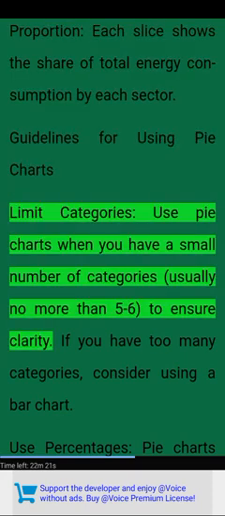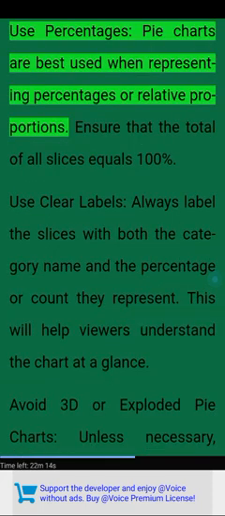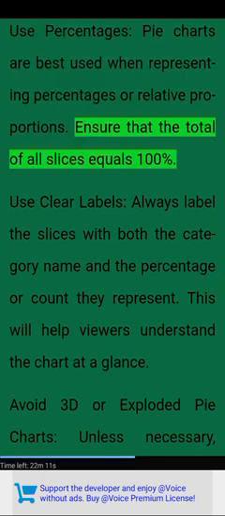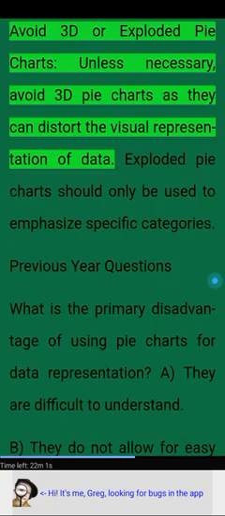Guidelines for using pie charts. Limit categories. Use pie charts when you have a small number of categories, usually no more than 5 to 6, to ensure clarity. If you have too many categories, consider using a bar chart. Use percentages. Pie charts are best used when representing percentages or relative proportions. Ensure that the total of all slices equals 100%. Use clear labels. Always label the slices with both the category name and the percentage or count they represent. This will help viewers understand the chart at a glance.